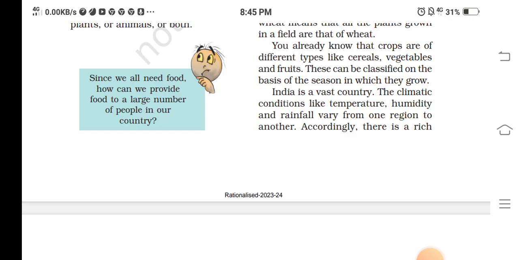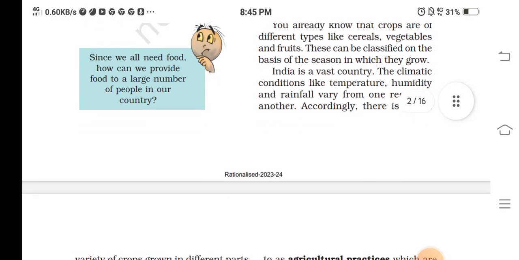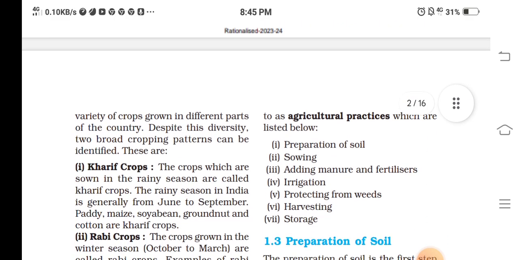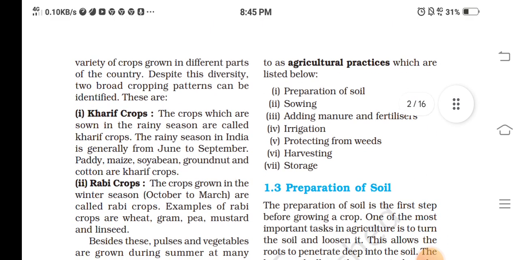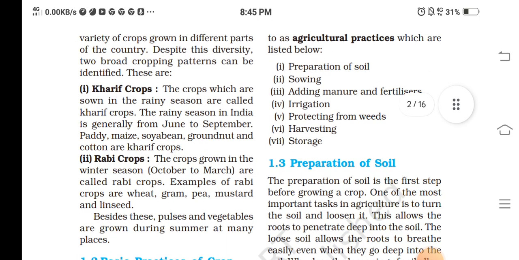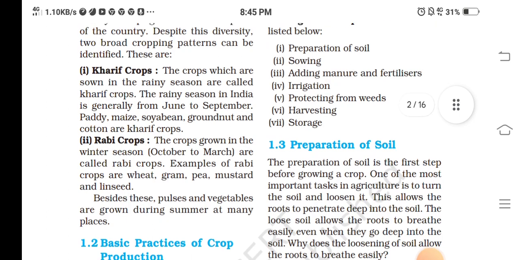These can be classified on the basis of the season in which they grow. In this vast country, the climatic conditions like temperature, humidity, and rainfall vary from one region to another. Accordingly, there is a rich variety of crops grown in different parts of the country. Despite the diversity, two broad cropping patterns can be identified.